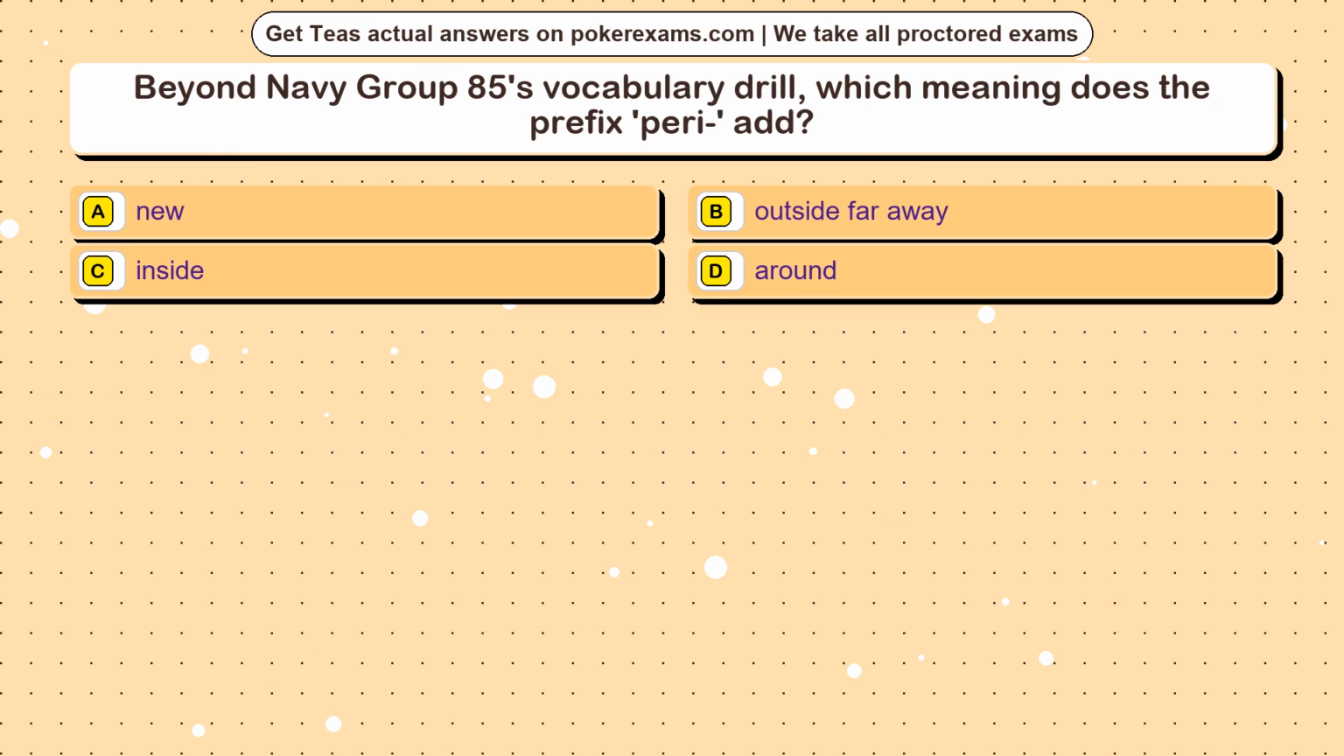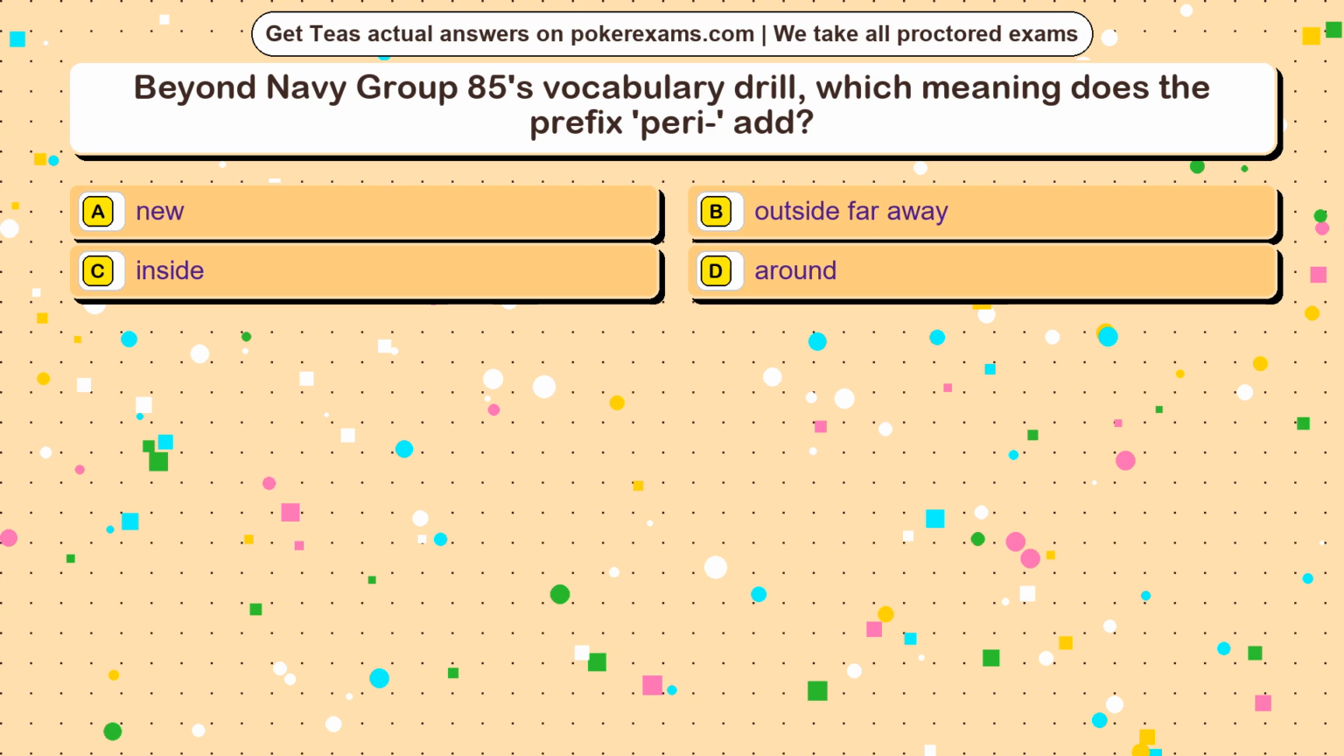Question 25. Beyond Navy Group 85's vocabulary drill, which meaning does the prefix peri- add? Option A, new. Option B, outside, far away. Option C, inside. Option D, around.